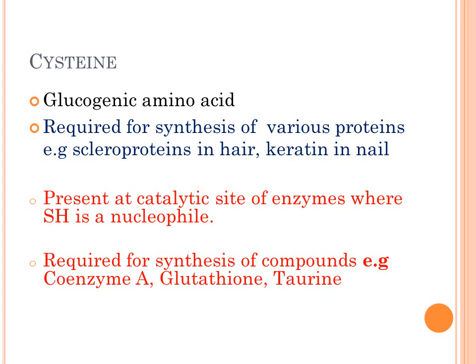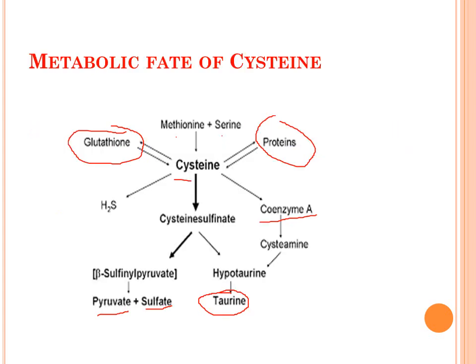Cysteine plays an important role in the synthesis of various body proteins, so that is why it has to be present in the body. Apart from that, it is an important amino acid which will be present at the catalytic site of various enzymes, and other compounds which are synthesized from it include coenzyme A, glutathione, and taurine. So this is in a nutshell the metabolic fate of cysteine.